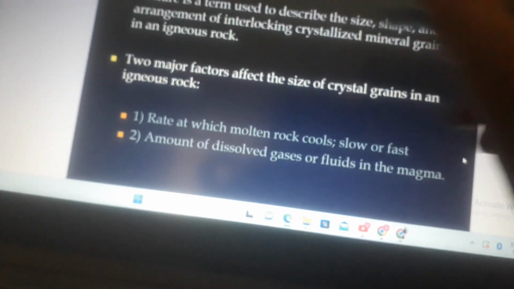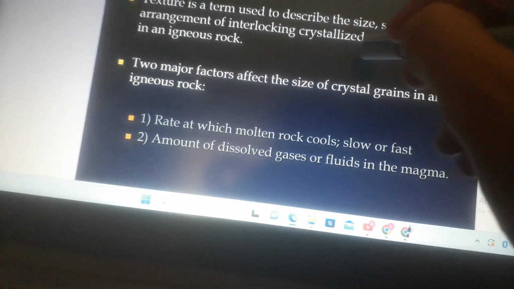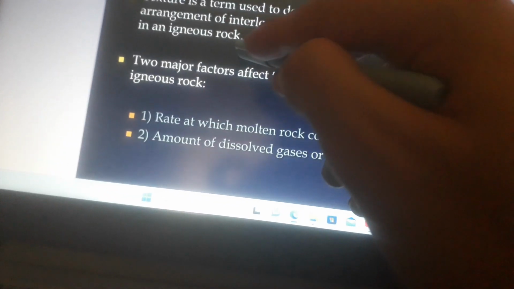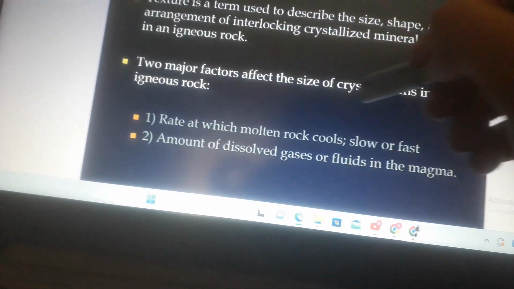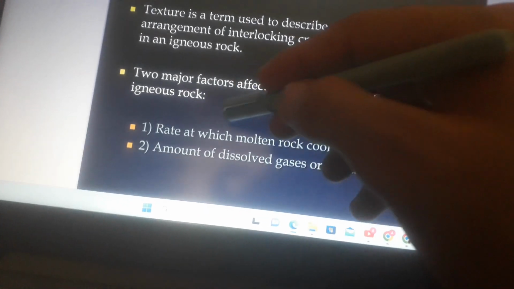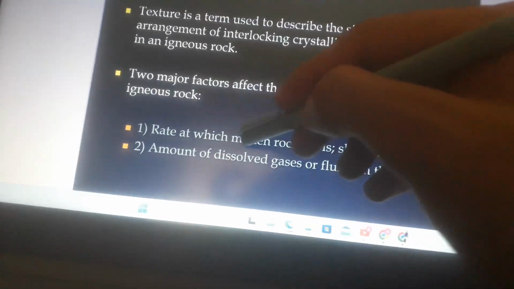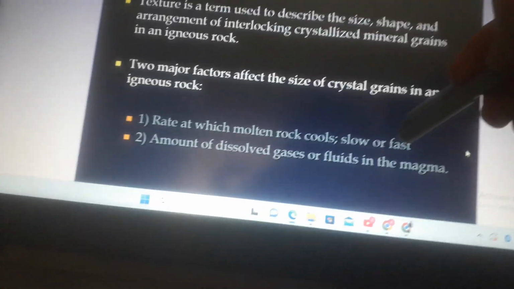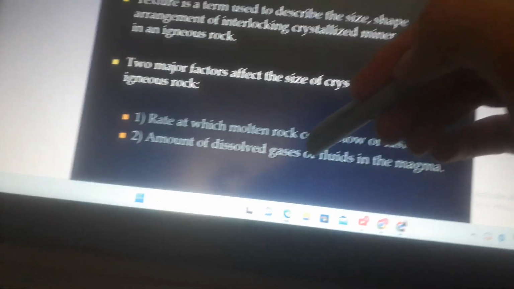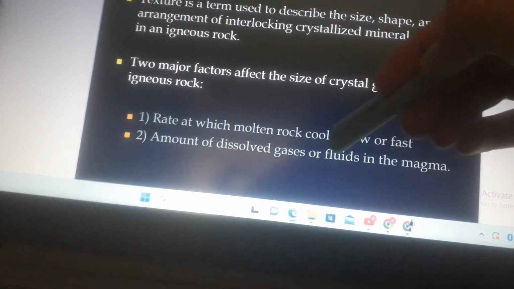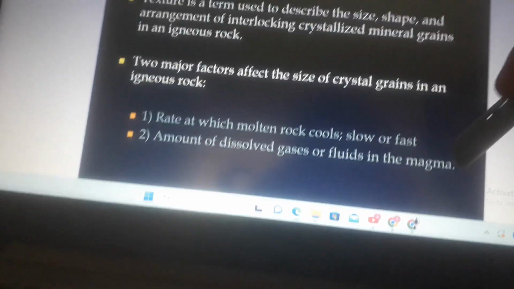Texture. Texture is a term used to describe the size, shape, and arrangement of interlocking crystallized mineral grains in an igneous rock. Two major factors affect the size of crystal grains in an igneous rock. First, the rate at which molten rock cools, slow or fast. Second, the amount of dissolved gases or fluids in the magma.